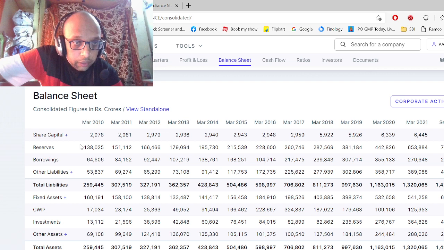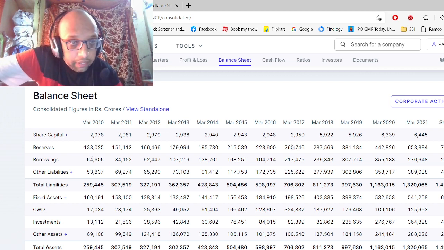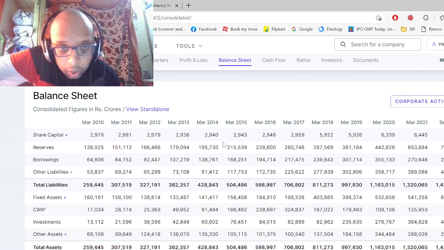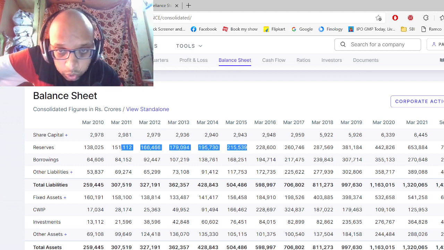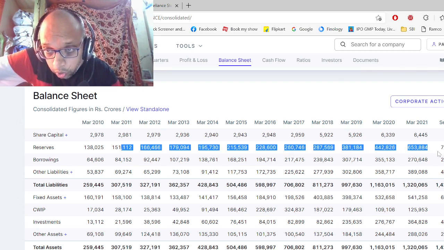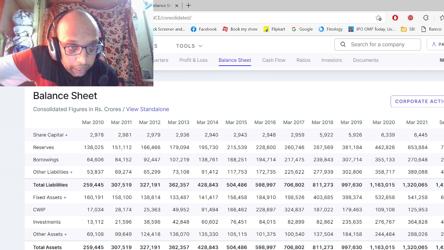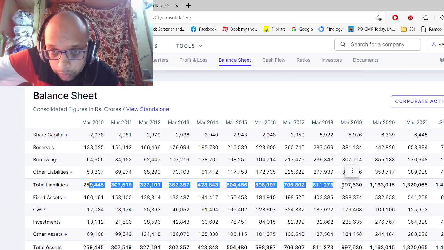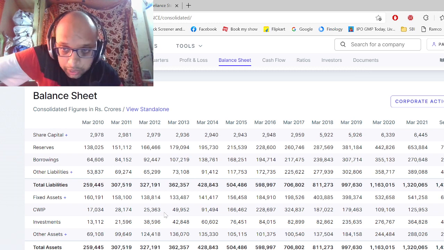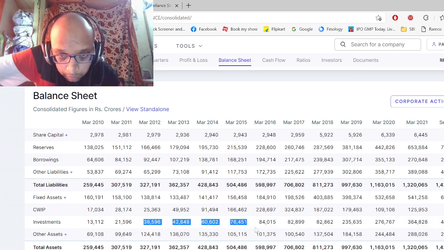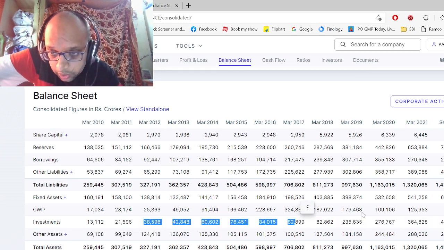So reserves, see, year on year they are improving their reserves also. They are saving a good amount of money year by year. Okay, apart from that, the liabilities also, we can check the investments they are doing every year, quite a good quantity of investments.